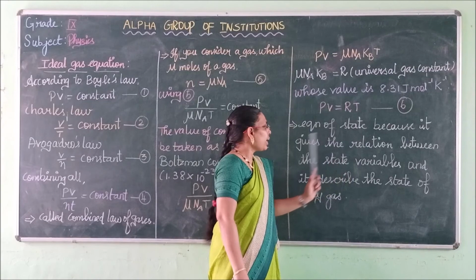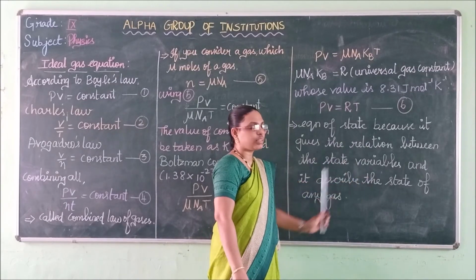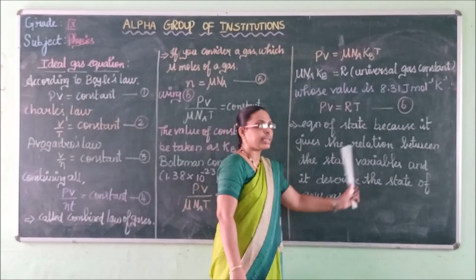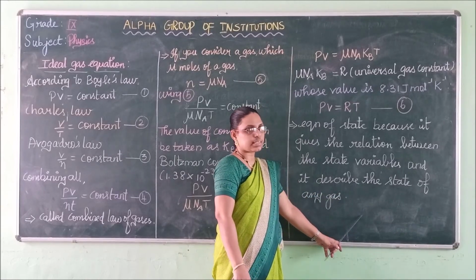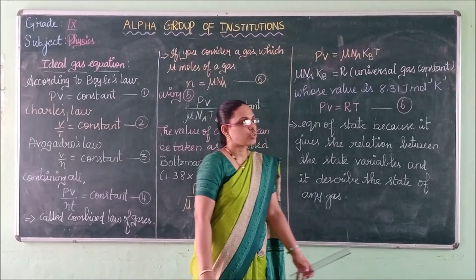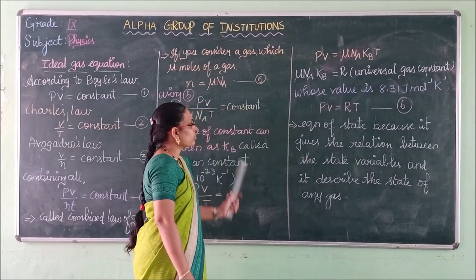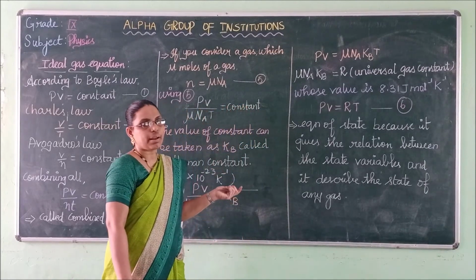This equation is also called the equation of state, because it gives the relationship between the state variables and is used to describe the state of any form of gases. Understand? So with this, the chapter on thermal physics is over.